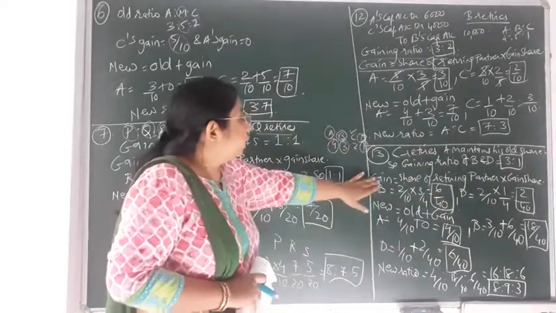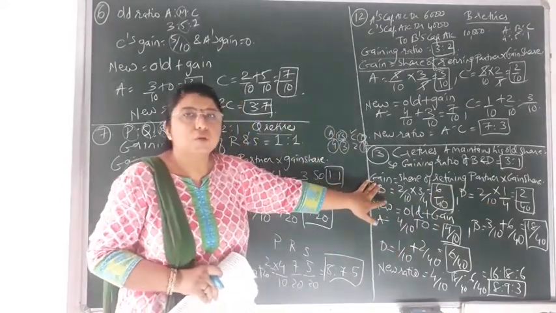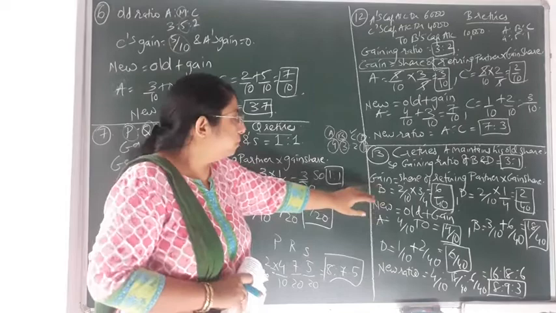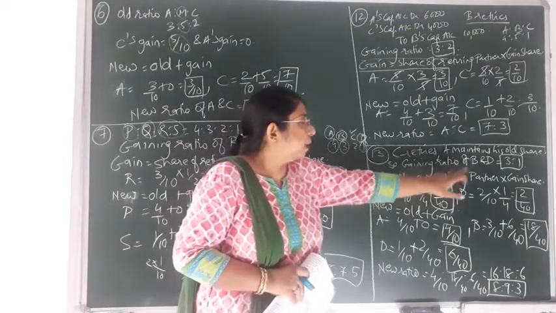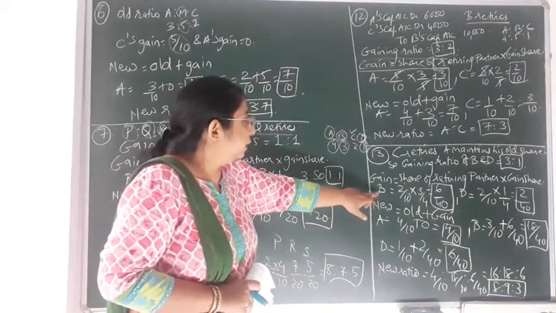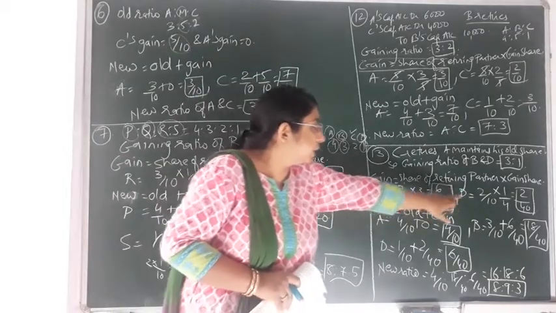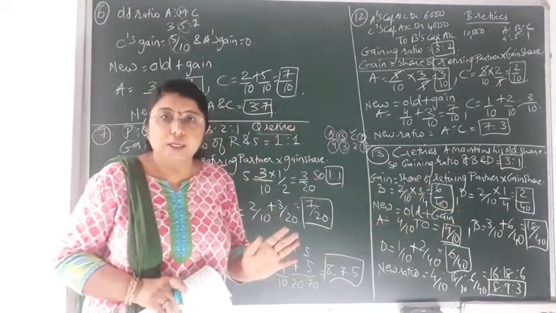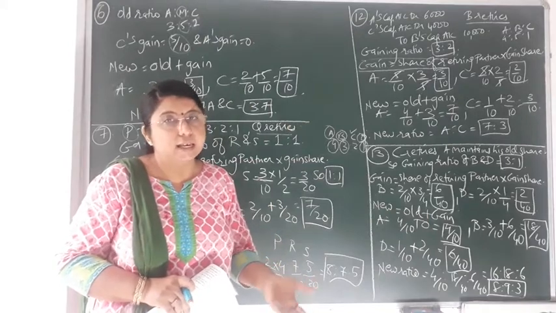Okay. Now gain, again the same formula, because this formula is very important, so do remember it. That is share of retiring partner multiplied by gain share. Okay. Now we have to find the gain of only 2 partners, that is B and D, because in A there would be no change. He would maintain his old share as it is.